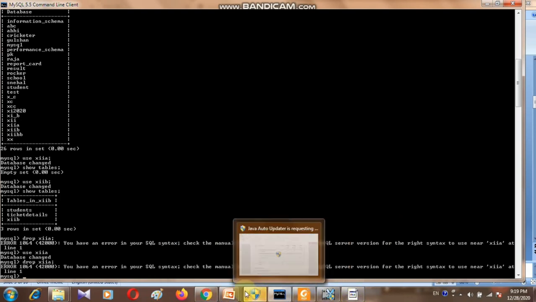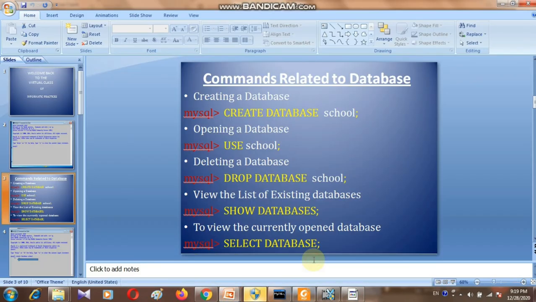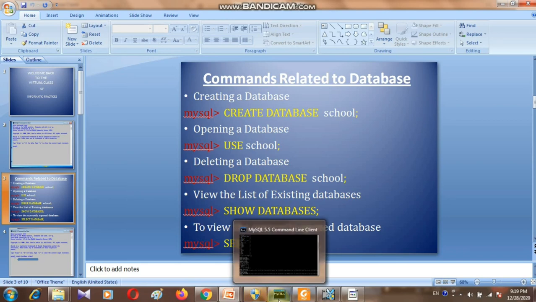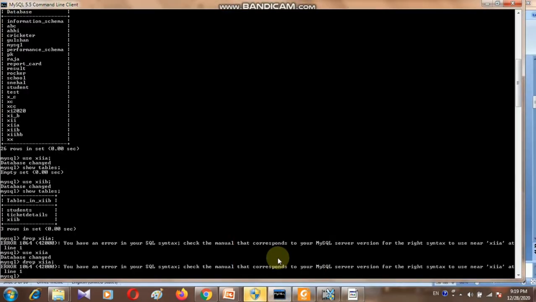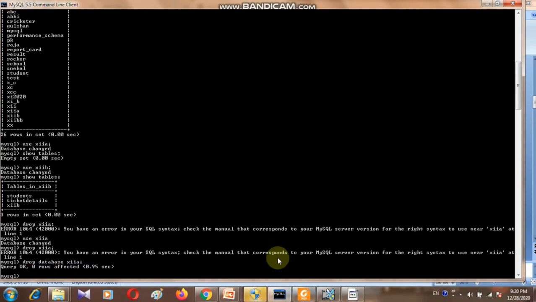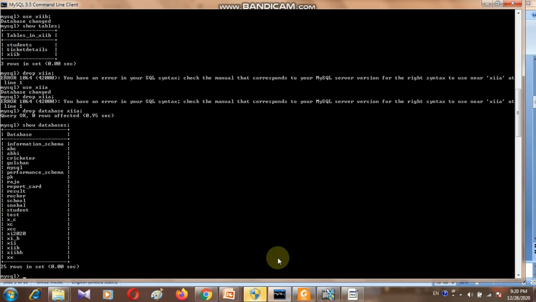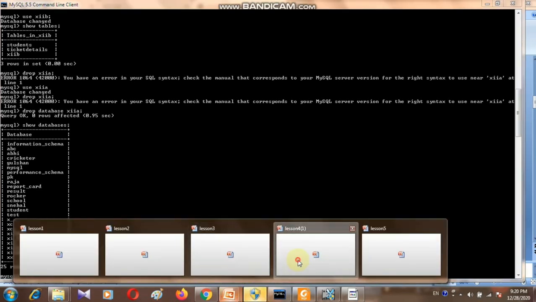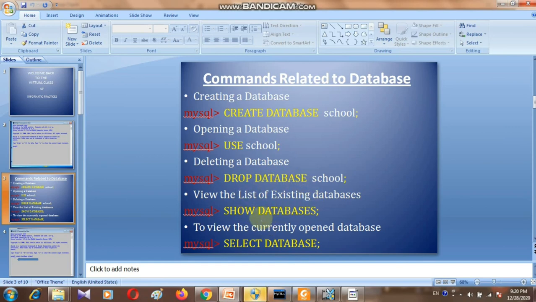Now see here, drop database, actually the name is missing, because drop is a DDL command, so we have to use drop database and then 12A. Now see here, it is removed from here. Now moving to the next query, drop database. Database I have discussed.